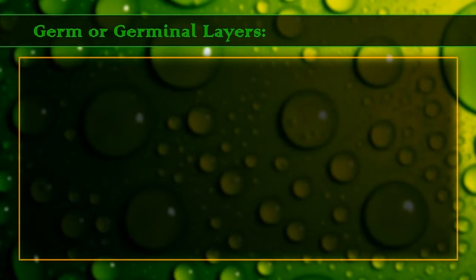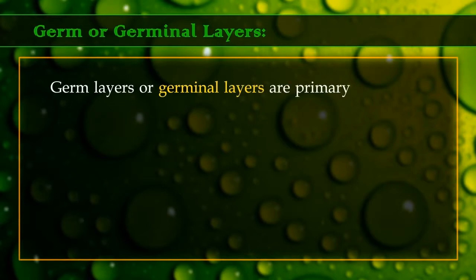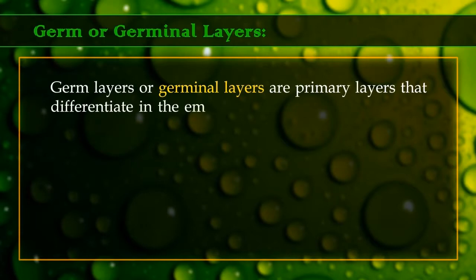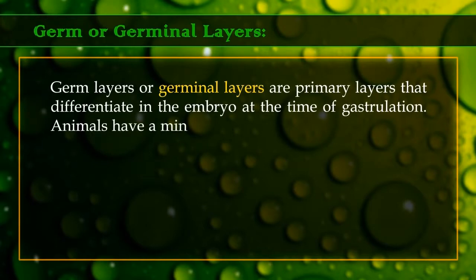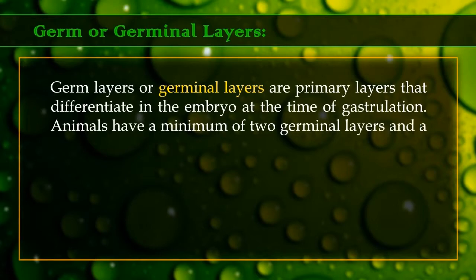Germ or germinal layers. Germ layers or germinal layers are primary layers that differentiate in the embryo at the time of gastrulation. Animals have a minimum of 2 germinal layers and a maximum of 3 germinal layers.